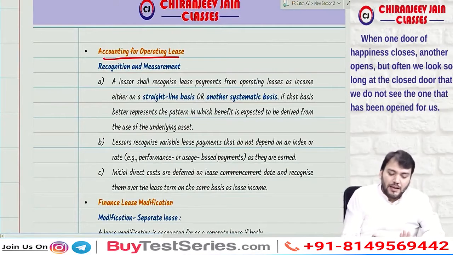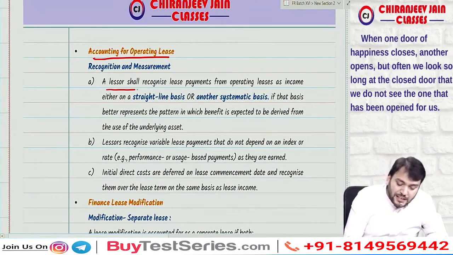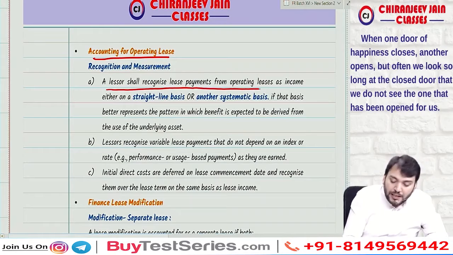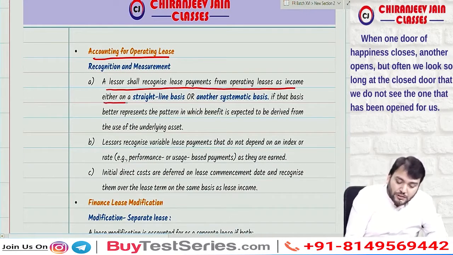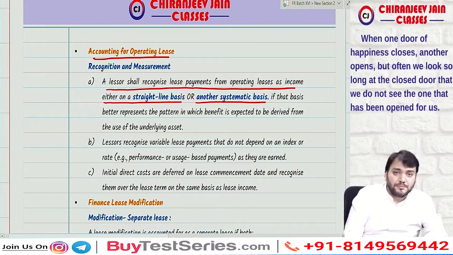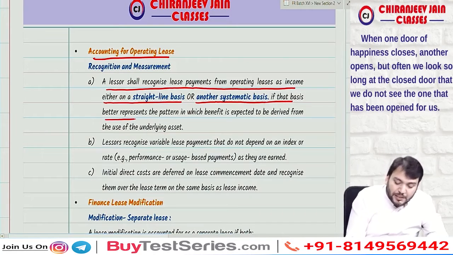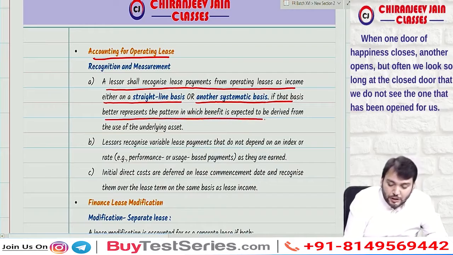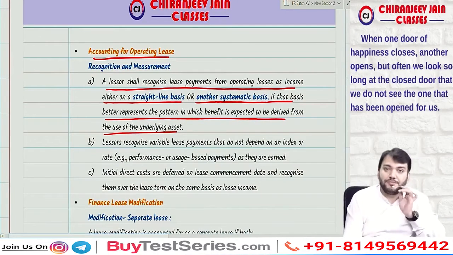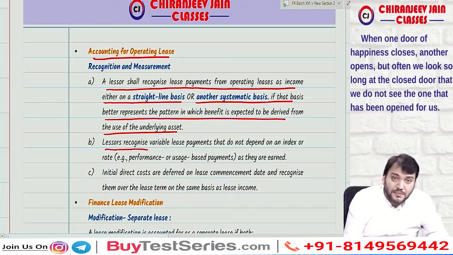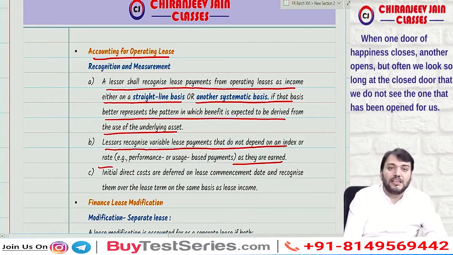Now what will be the accounting for operating lease? Very simple. A lessor shall recognize lease payments from operating lease as income either on a straight line basis or on any other systematic basis if it is more appropriate, if that basis better represents the pattern in which benefit is expected to be derived from the use of the underlying asset. Lessor will recognize variable lease payments that do not depend upon index or rate as income in the year in which they are earned.